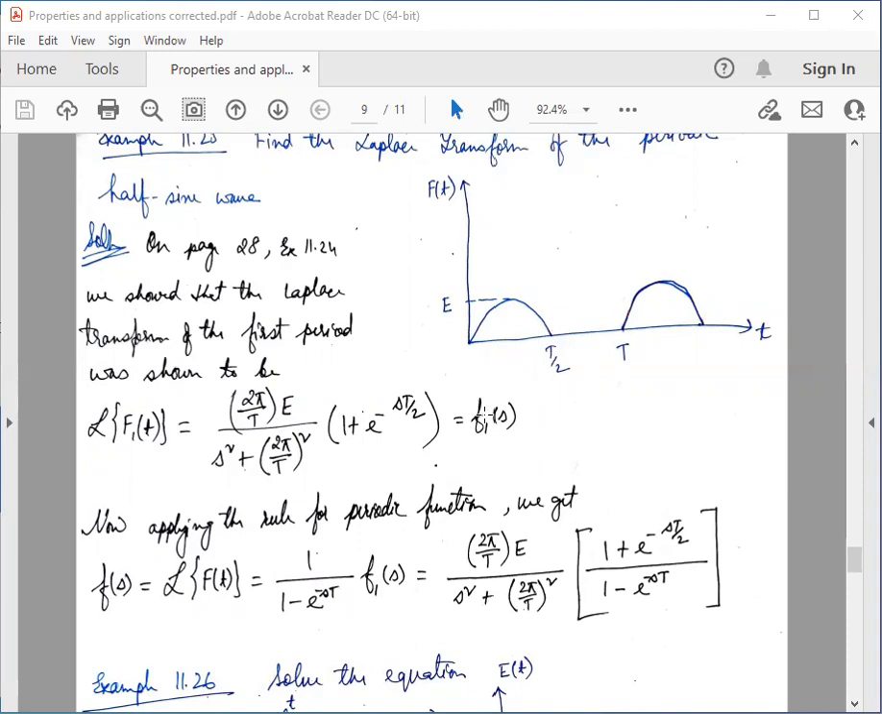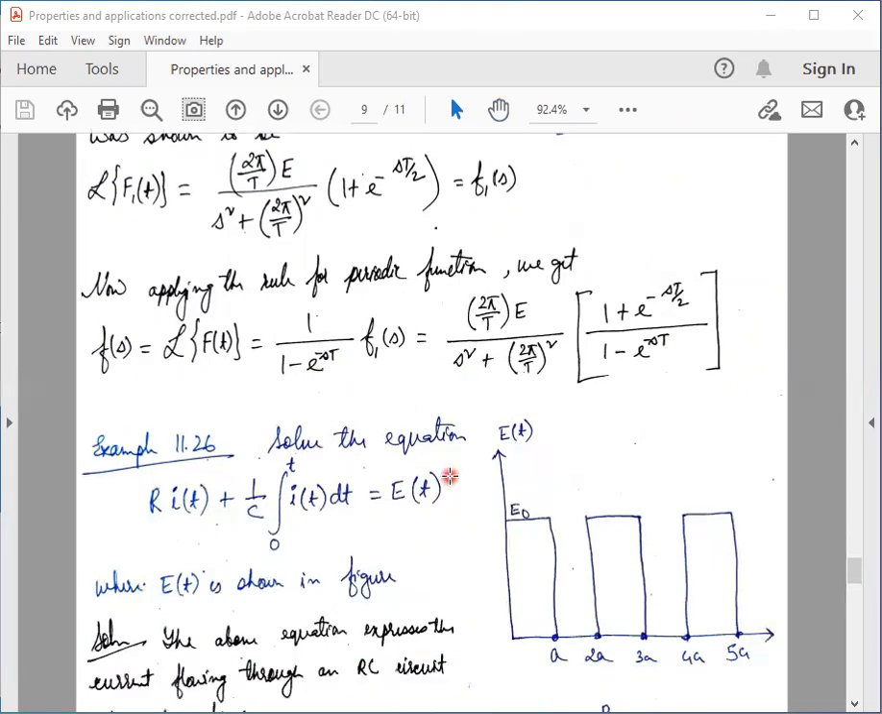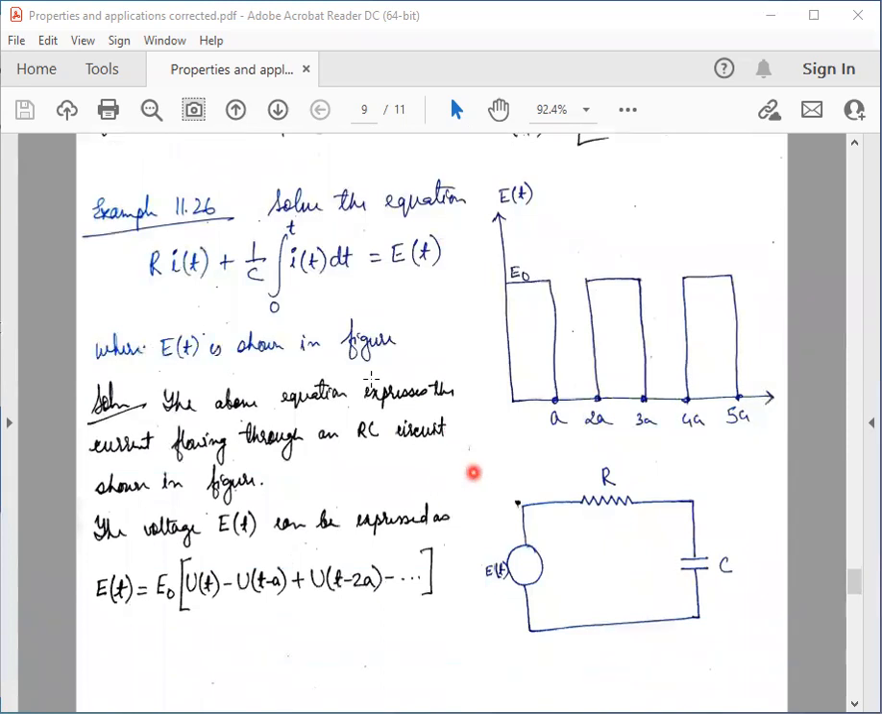Okay, this is fine. Let us look at another example. I think this will be the last example for today. This is how to solve differential equations, or integral equations. This is an integral equation. So, how to solve integral equations by using the method of Laplace transform.